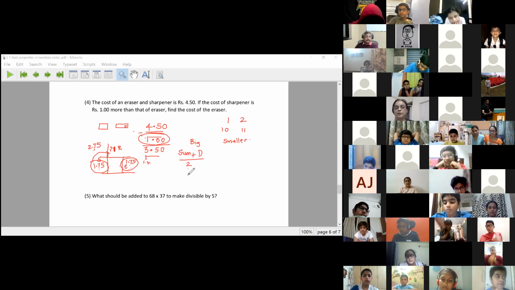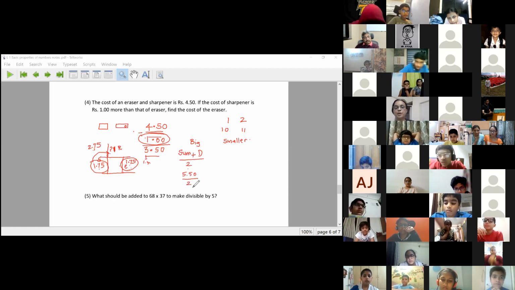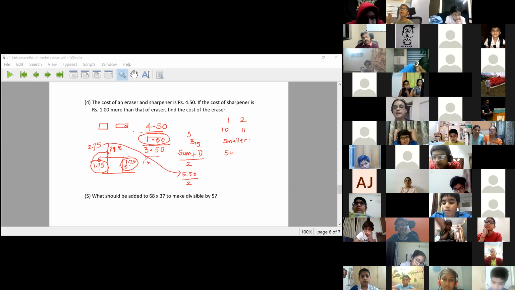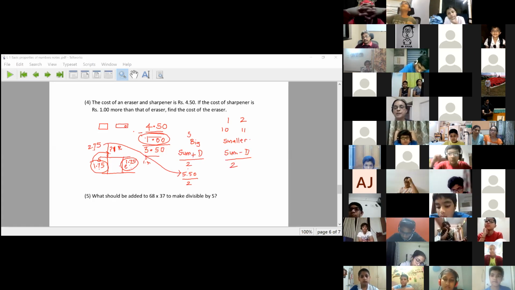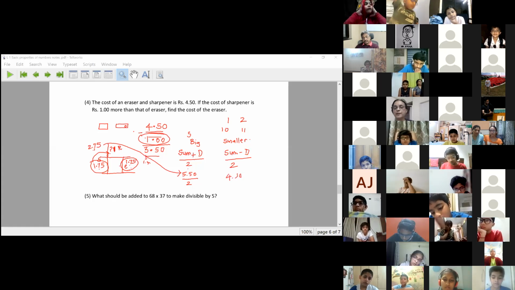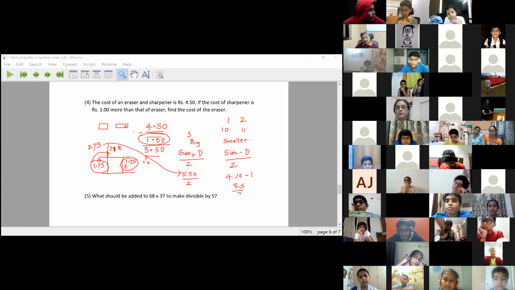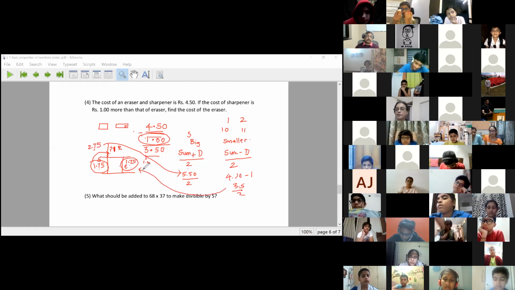So 5.5, 5 rupees 50 paise upon 2, 2 rupees 75 paise is the bigger number, that is the sharpener. And the smaller number is sum minus difference upon 2. What is the sum? 4.5. What is the difference? 1. So 3.5 upon 2, 1 rupee 75 paise is the smaller number, that is the cost of the cheaper item.